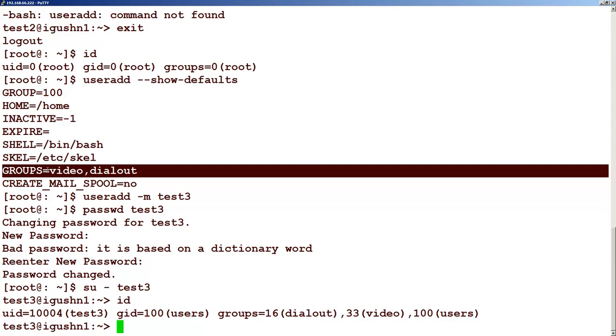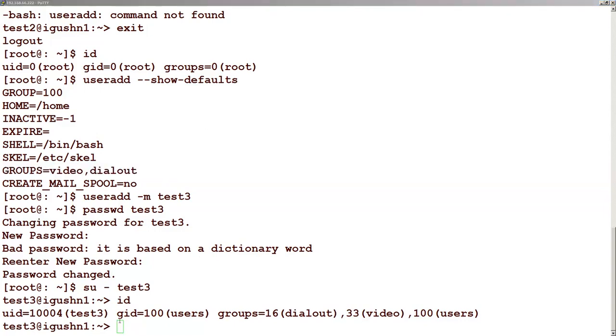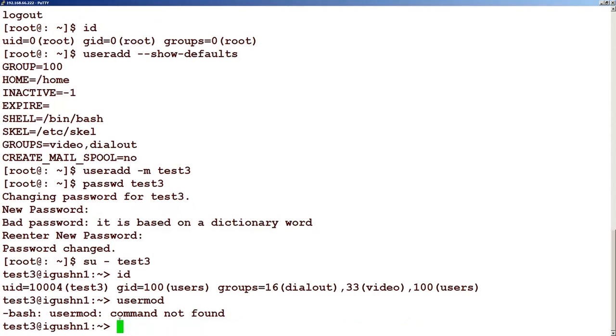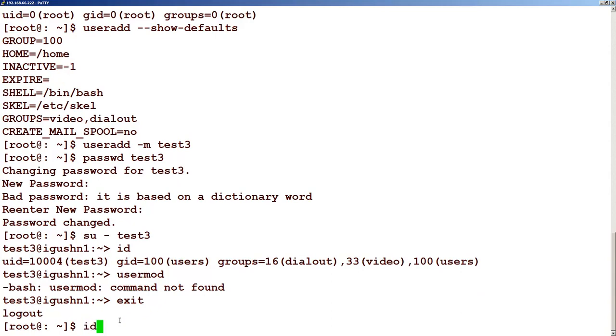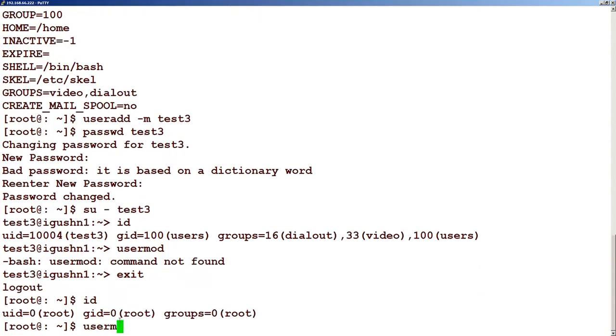Then there is a command called usermod, using which you can modify a user's parameters. Let's use this command. If we use it with any other user, you will see that this command is not found, so let's run it with the root ID. We want to modify the group of this user. So usermod for which user? test3.